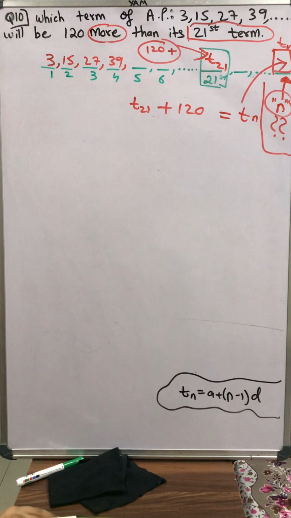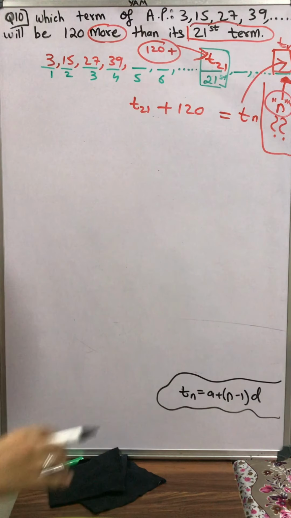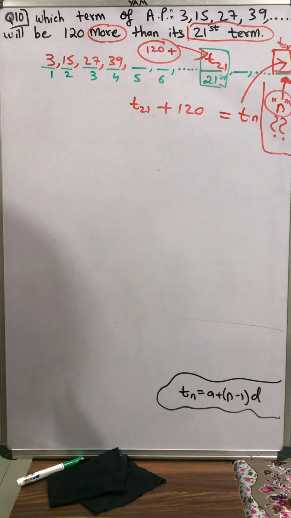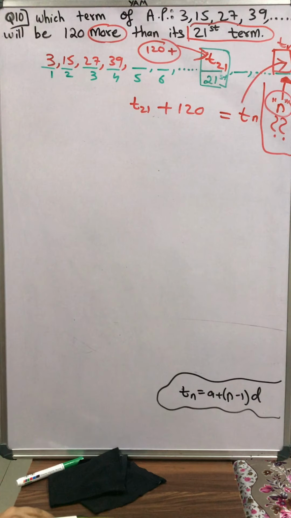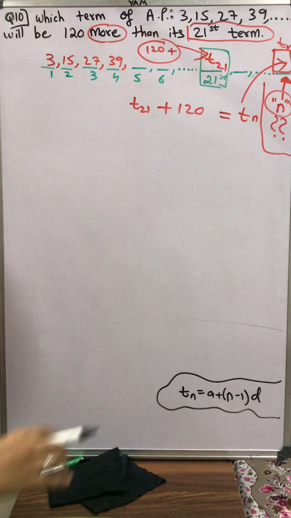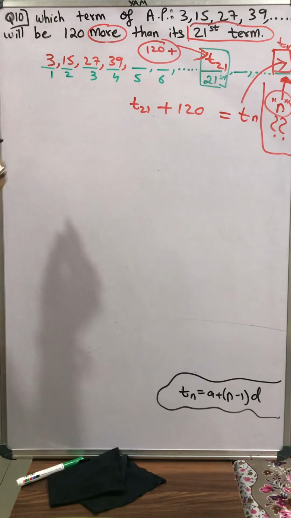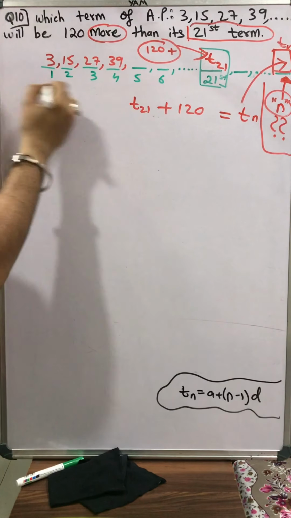Students, please write the first statement. The first statement of the solution will be: the question is which term of the AP. So let the nth term of the AP be 120 more than its 21st term. You have to write this in the statement. This will be the first statement and then our solution will start. Please write it because I don't have place on the board. So this is the most important condition.